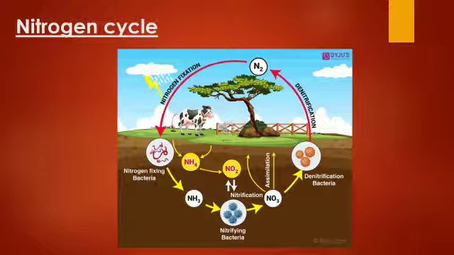When plants and animals die, what happens? Bacteria and fungi decompose them. They will decay the plant and animal remains and release the nitrogen compounds back into the soil. There are certain bacteria in the soil which convert part of the nitrogen compounds into nitrogen gas. The bacteria that denitrify the soil in this way are said to be denitrifying bacteria.